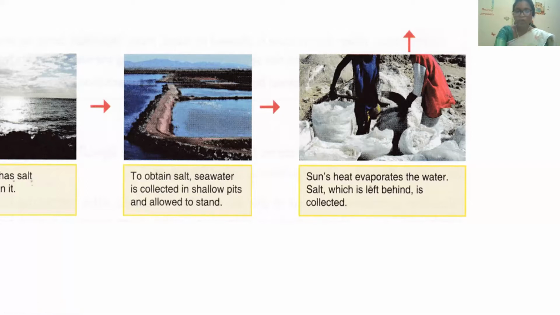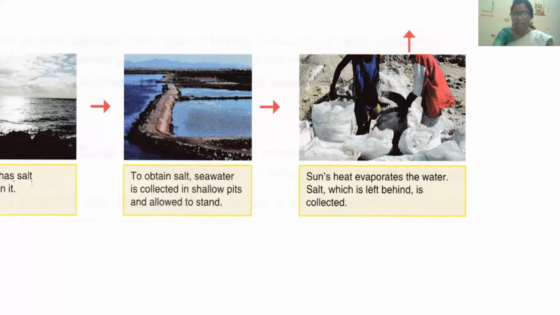To obtain salt, sea water is collected in shallow pits and allowed to stand. So we will dig certain pits. They should not be very deep, they should be small and shallow pits. In that we are going to put sea water and we will leave it for some days. So what will happen? The evaporation process will happen. All the sea water will get evaporated in the atmosphere and only the salt will be left out.